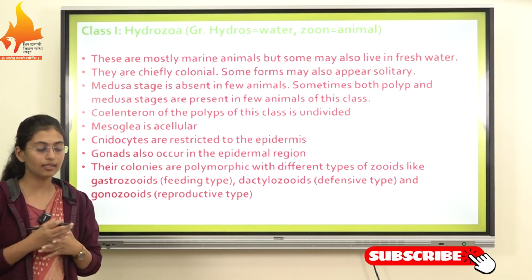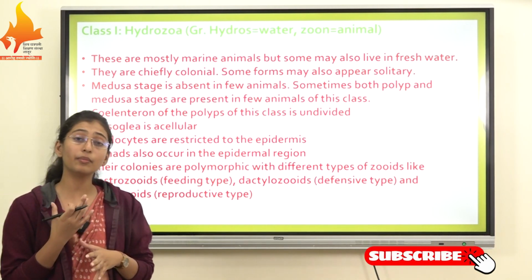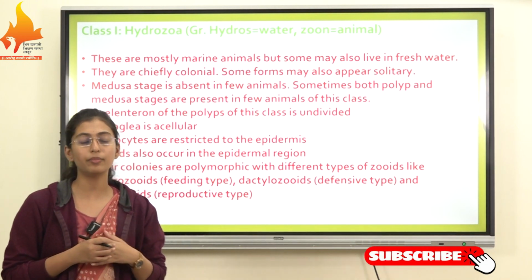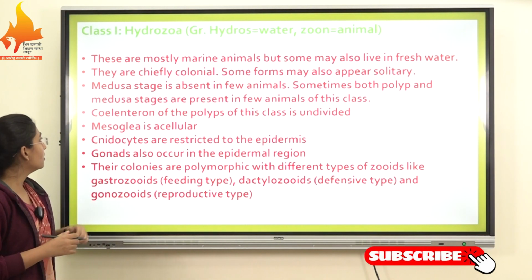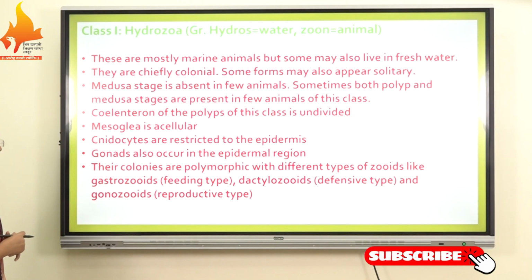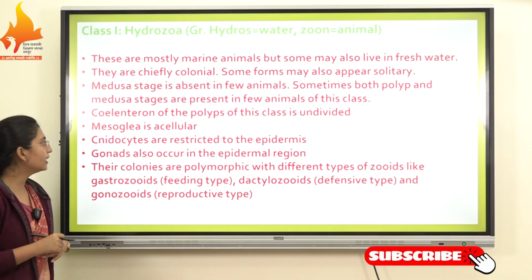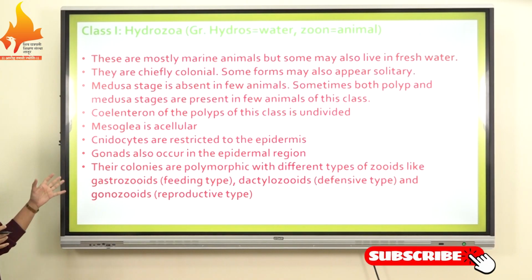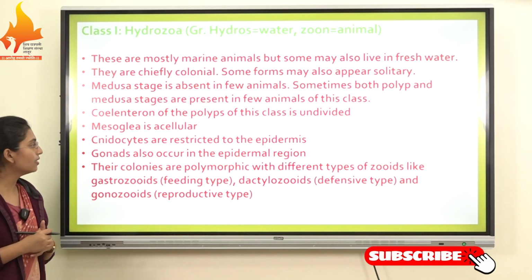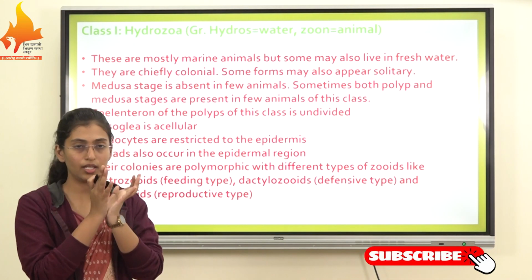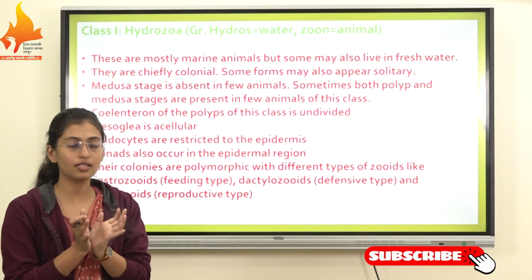The coelenteron of the polyp of this class is undivided. Also the mesoglea is acellular. The mesoglea layer present between the epidermis and gastrodermis is acellular.